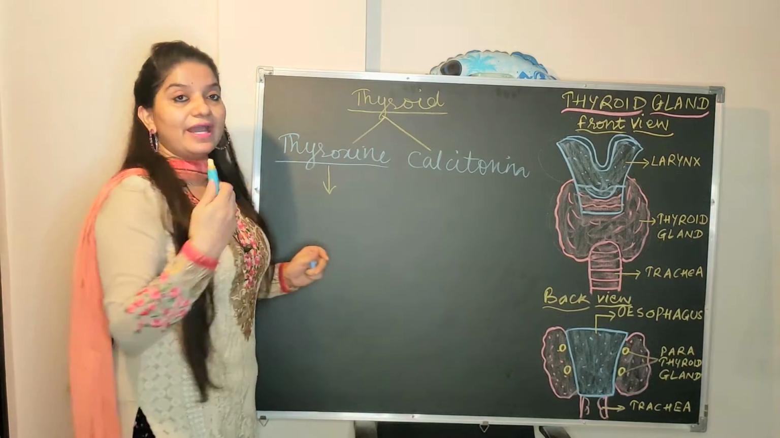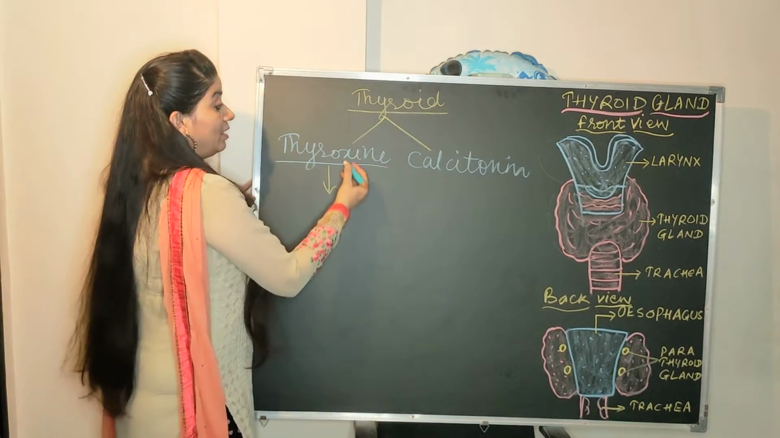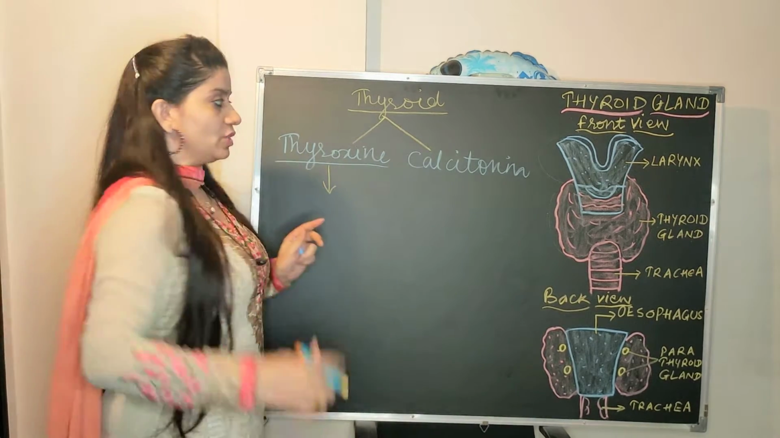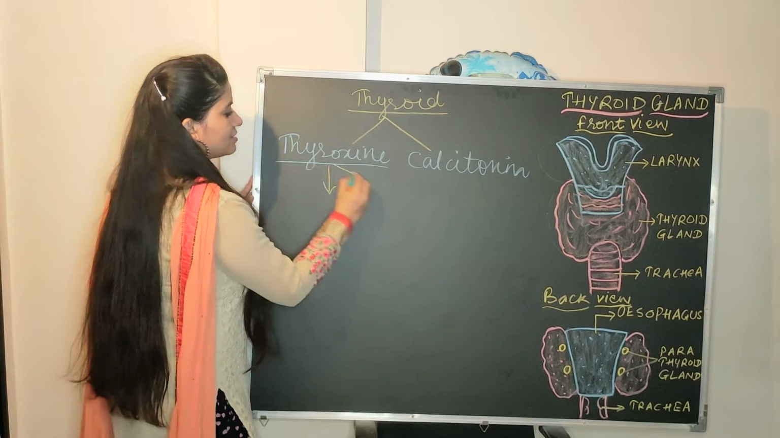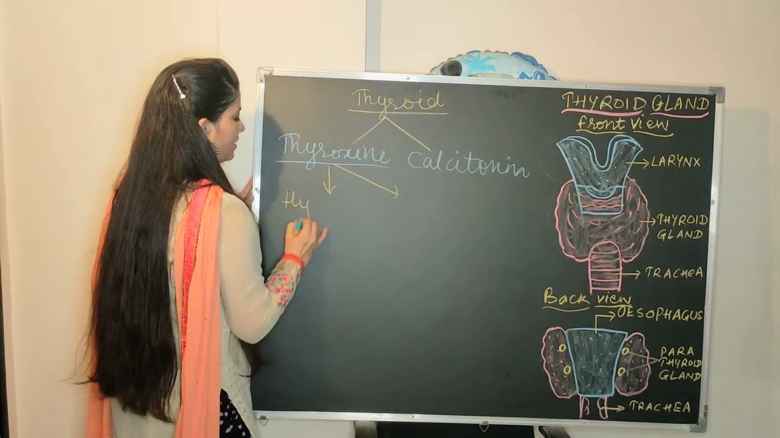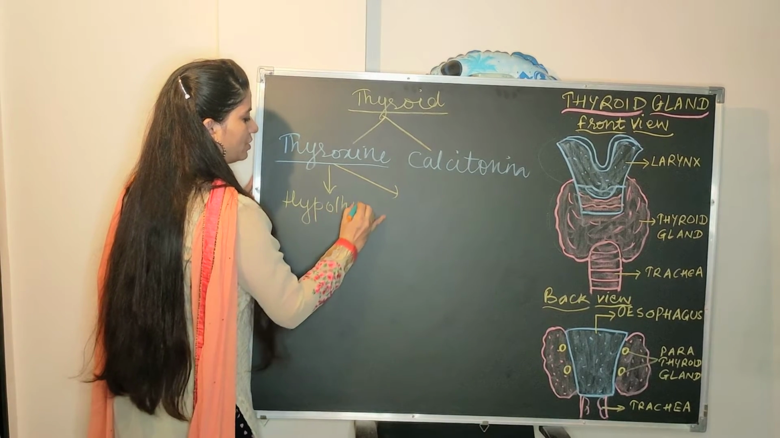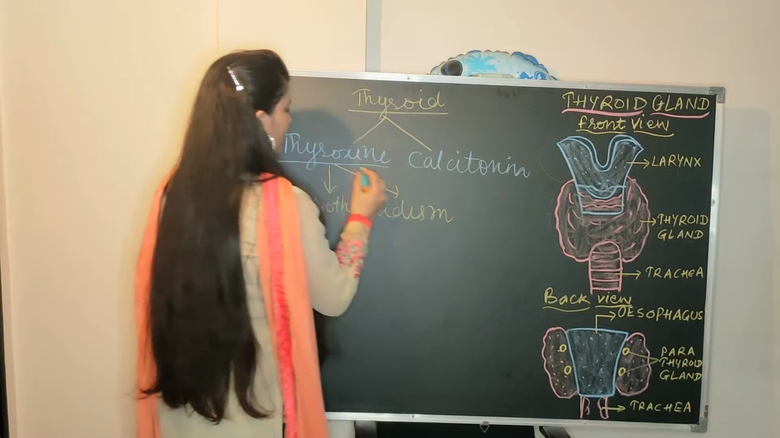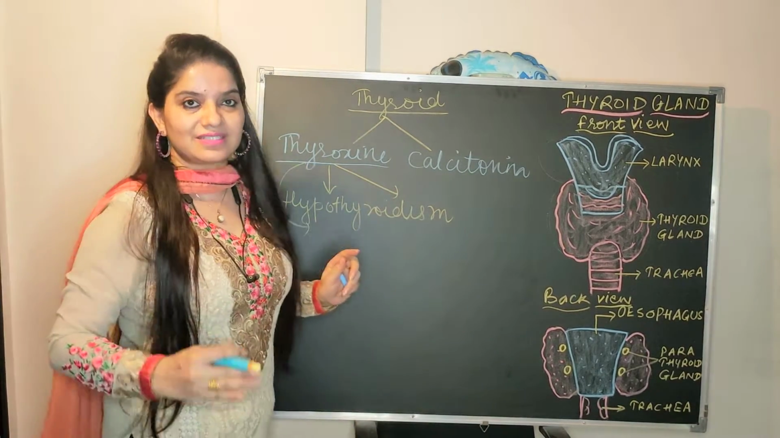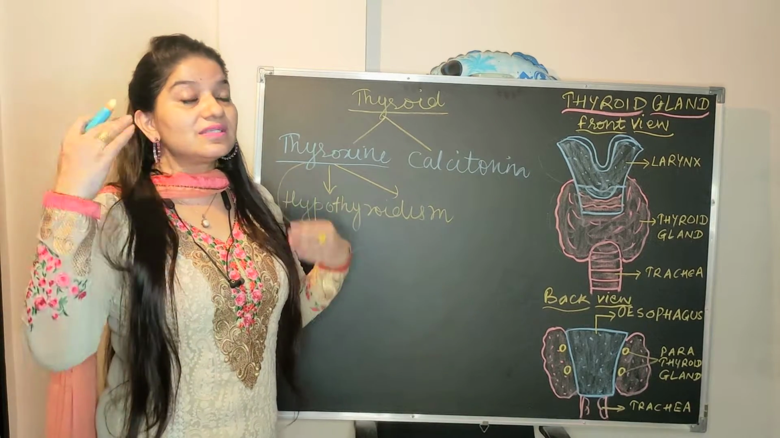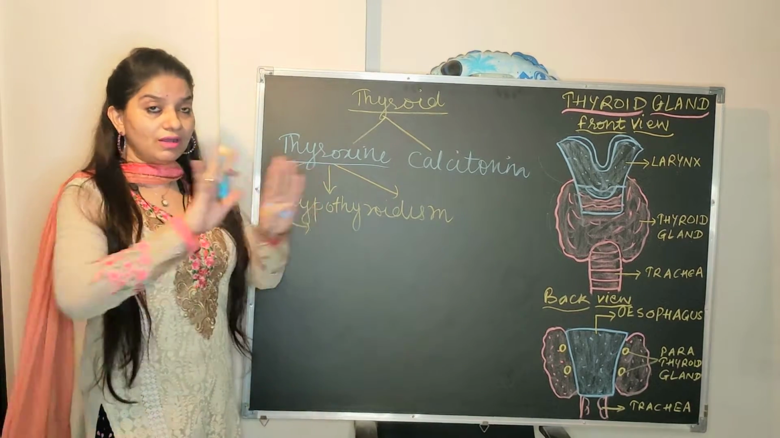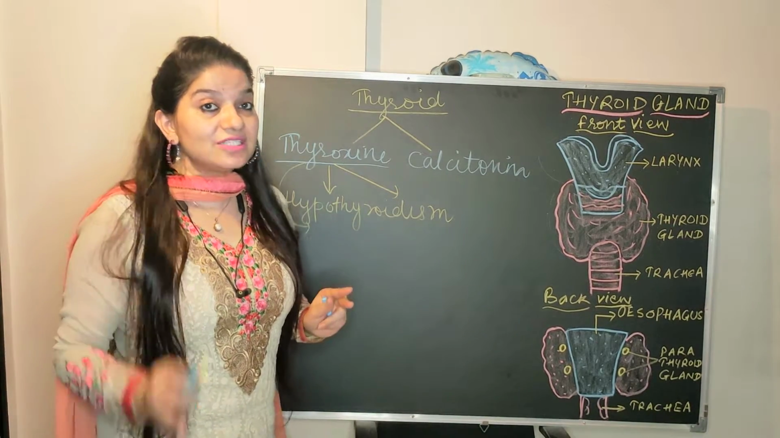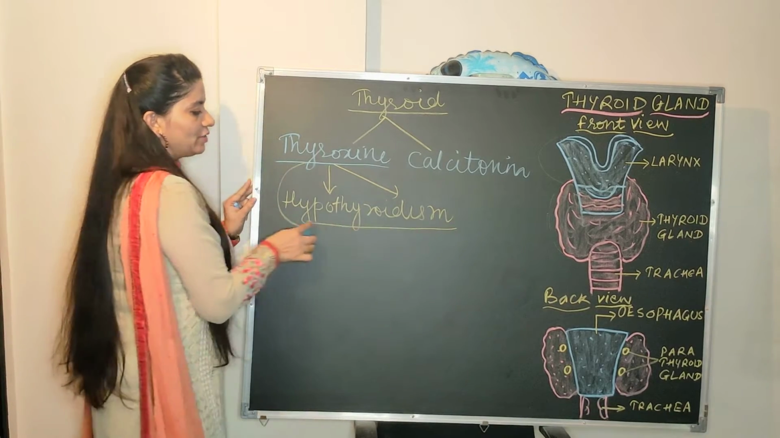Next thing, if this thyroid gland's secretion, that is thyroxine, becomes less or more. If it decreases, it is known as hypothyroidism. That is, when the thyroxine level in our body becomes less, it decreases. That is, under secretion of thyroxine takes place. Under secretion of thyroxine hormone leads to a condition which is known as hypothyroidism.